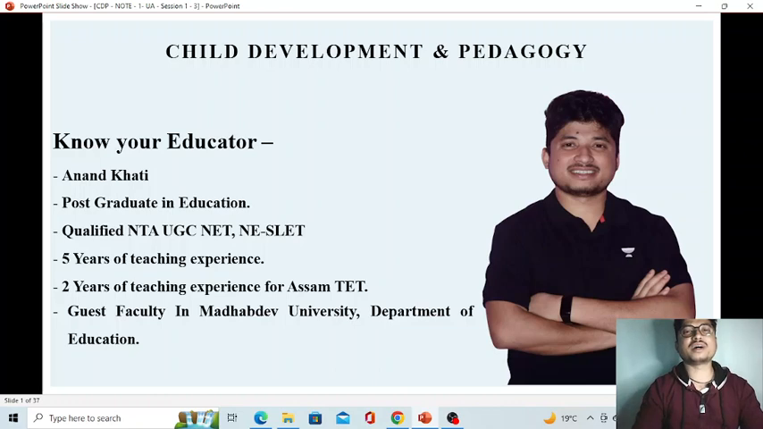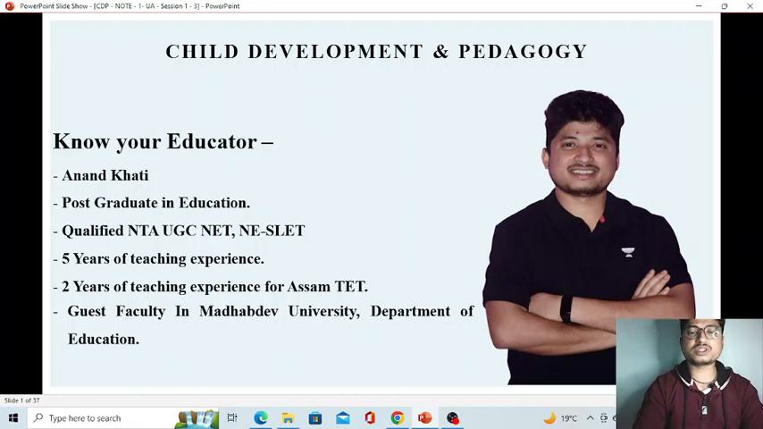Let's get back to our study mood, and I'll be teaching you child development and pedagogy, which is one of the most important and interesting portions for upcoming exams like CTET or state TET, and in Assam it is known as Assam TET, for LP as well as for UP. That means for lower primary as well as for upper primary.